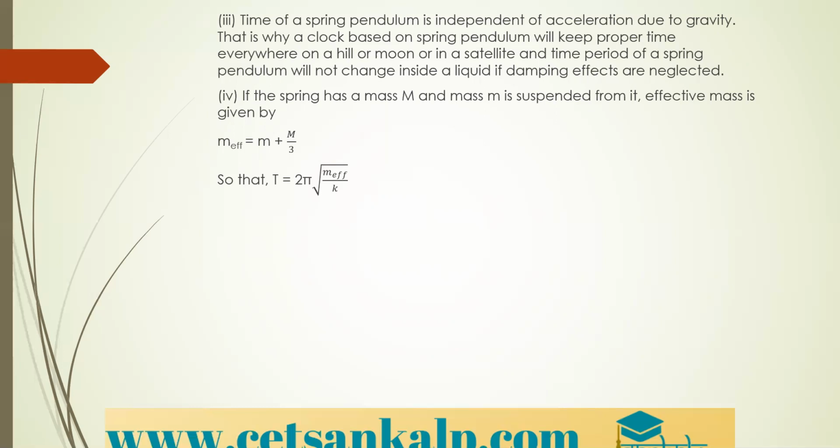So if the spring has a mass M and it is suspended with the small mass m, effective mass is given by m plus M by 3. Small m is the mass of whatever substance you are suspending. Capital M is the mass of the spring. Therefore, time period is equal to 2 pi root of effective mass divided by K. So this completes the synopsis part based on your oscillation part.